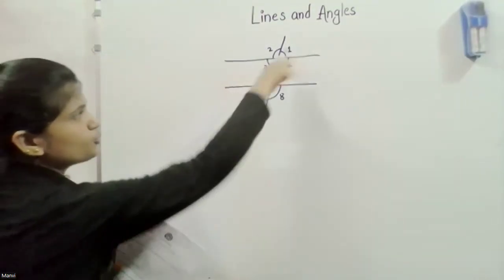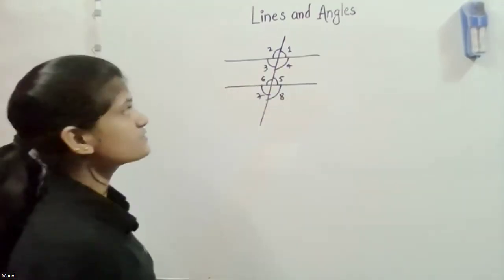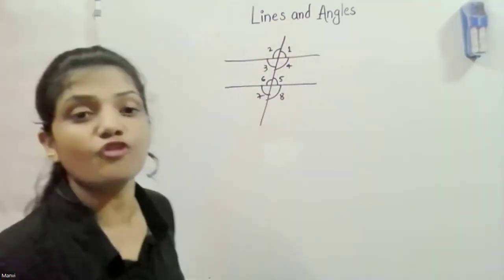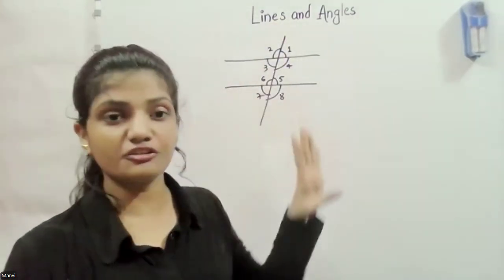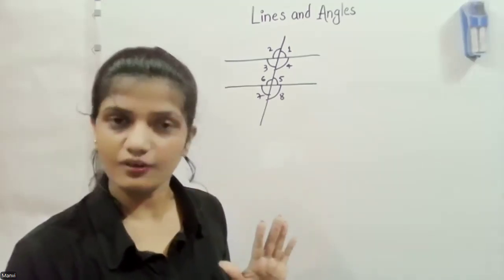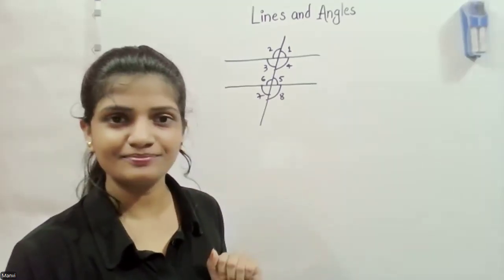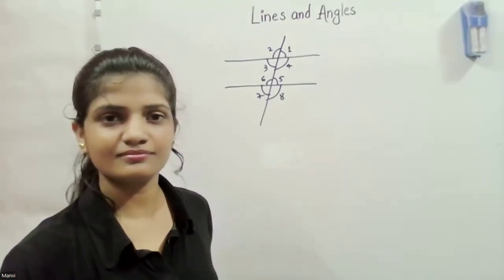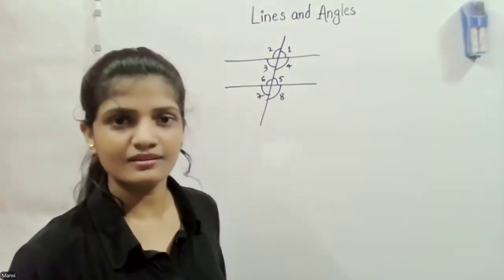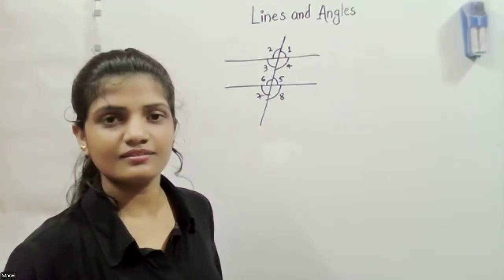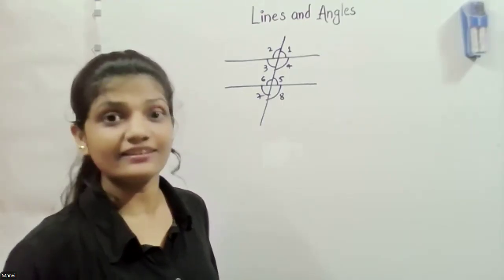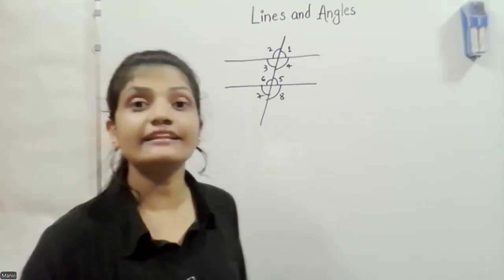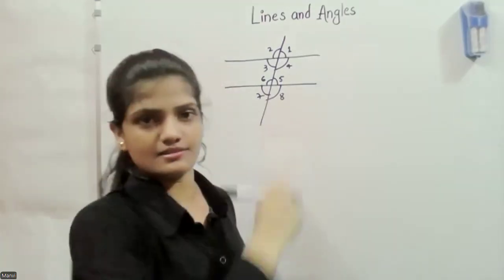Whenever we have two parallel lines and a transversal cuts these two, there's a formation of eight different angles. Is it clear? So if you put two parallel lines and then a slanted line, there's a formation of eight angles, and there is some relationship between these angles.